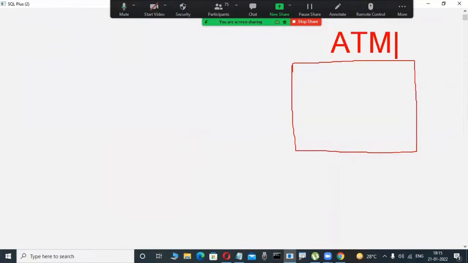Now check out the scenario. This is an ATM machine, for example. One scenario I'm telling is enough. Now what is my balance in my account? 3000 is the balance.